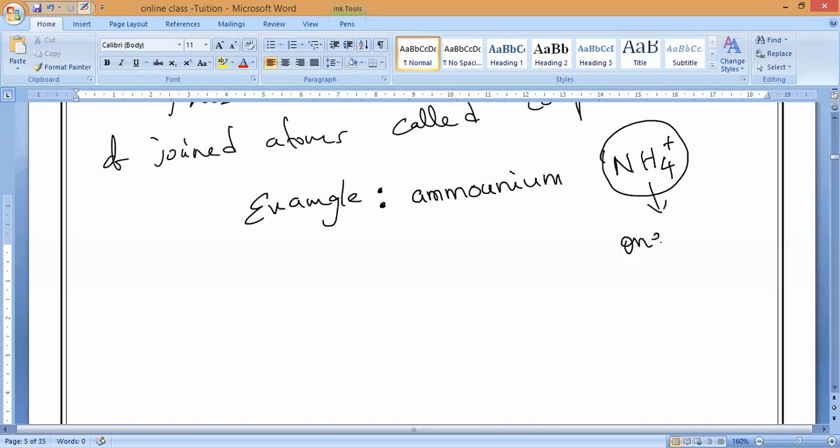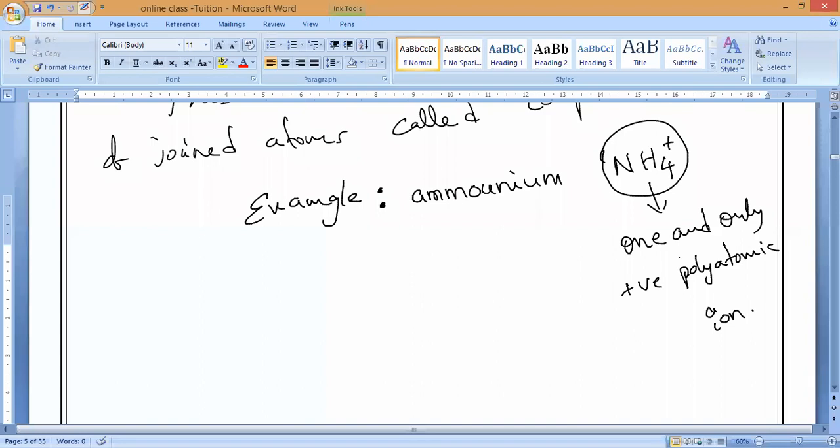Is it okay? The remaining ones will all be negative. Okay, guys? Negative only. So, one and only positive polyatomic ion.